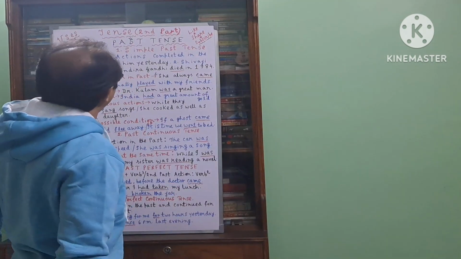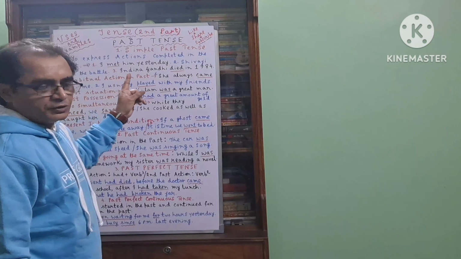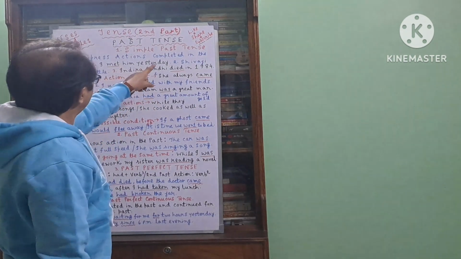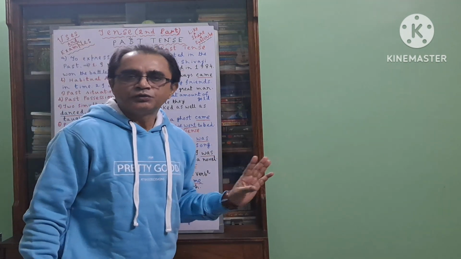For example, I met him yesterday. You see that this is a past form of meet. Meet, second form is met. Yesterday is a past adverb. There is a completed action in the past. It has no connection, no relation with the present.